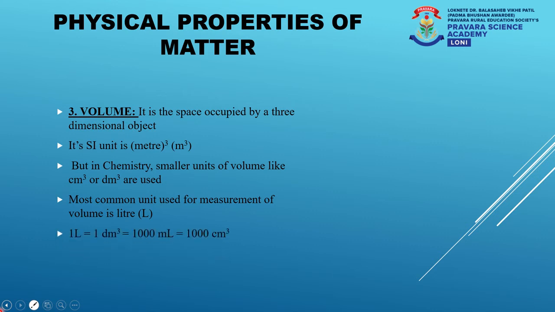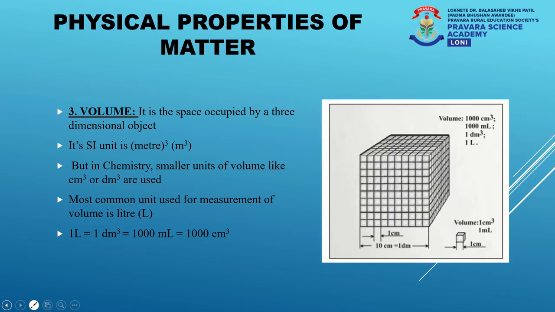We should know that 1 liter is equal to 1 decimeter cube, which is nothing but equal to 1000 ml, and which is nothing but equal to 1000 centimeter cube. Let us understand this with the help of an example.